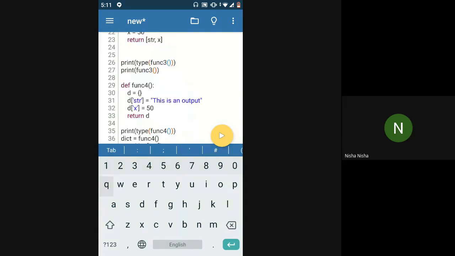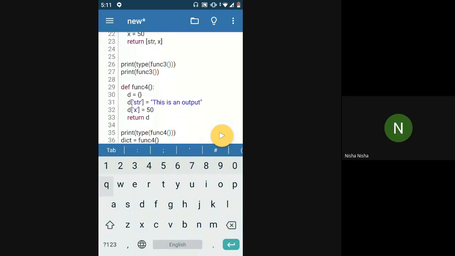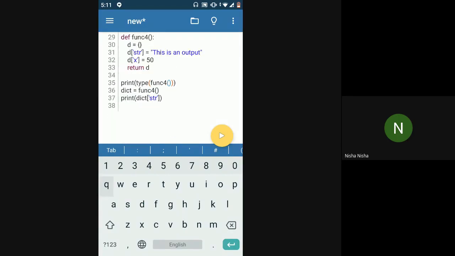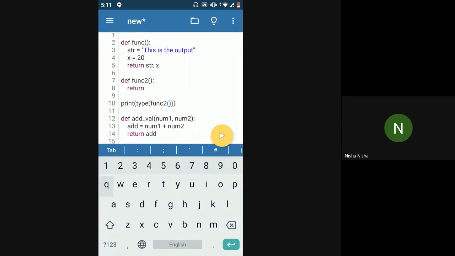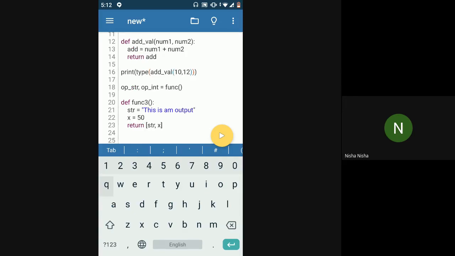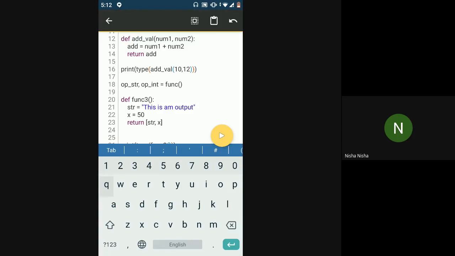And you can explicitly return it as a list or as a dictionary. But when you are returning separate values, like in this case I have str as a separate value and x as a separate value, even though this is returned as a tuple, if you use the proper syntax and save the output into different variables, then you can use the output from the function as separate values, instead of using it as one tuple.